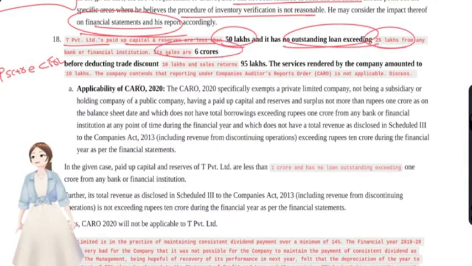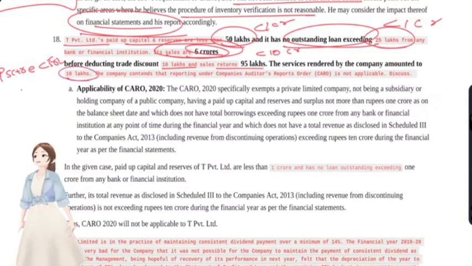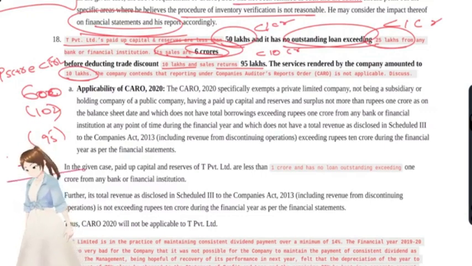You see, I think they are asking about the CARO applicability. Outstanding loans were 25 lakhs, that is less than 1 year, and its sales were 6 year, that is less than 10 year. Before deducting trade discounts, sales returns and services rendered by the company amounted to 10 lakhs. You see, before deducting, 6 year less 10 lakhs, say it is 600 lakhs. We have to deduct the trade discount, and sales returns 95 lakhs, we have to deduct that, and services 10. So total it amounts to how much?